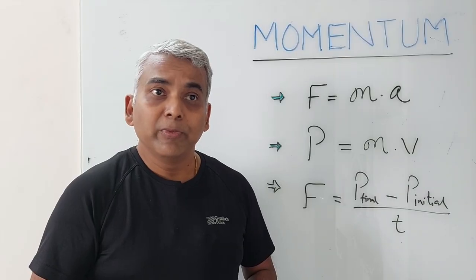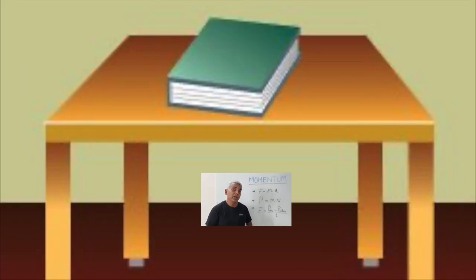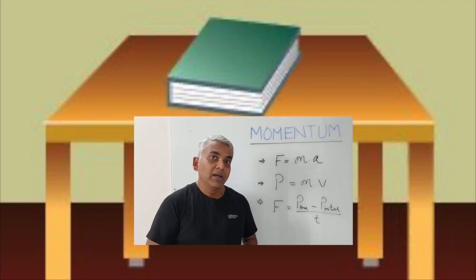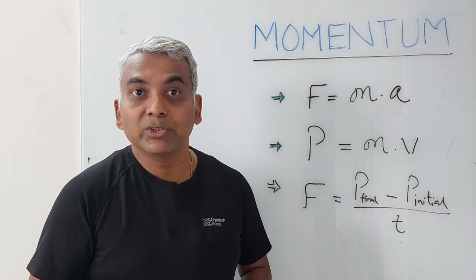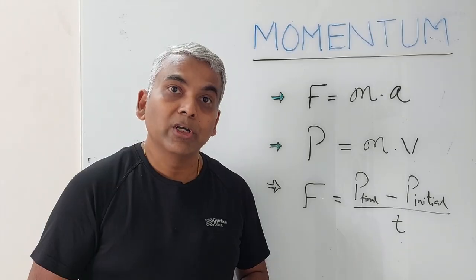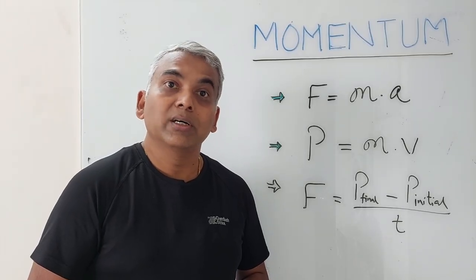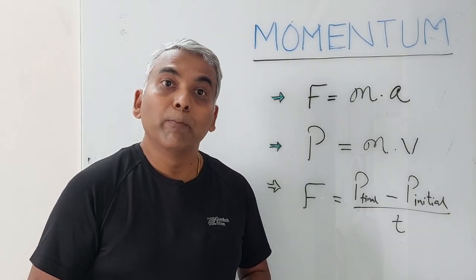In the previous video, we studied Newton's third law of motion from an example of a book kept on the table. We studied that the book exerts a force on the table which is equivalent to the weight, and the table in turn exerts a reactionary force on the book which is equal and opposite to the weight of the book. In this example, both book and table are at rest.